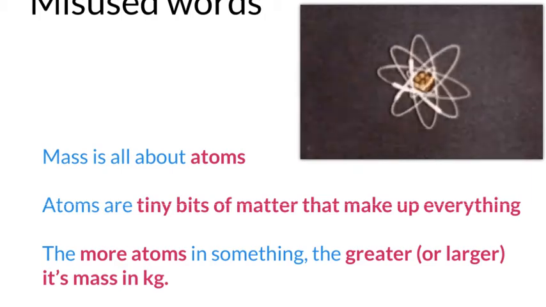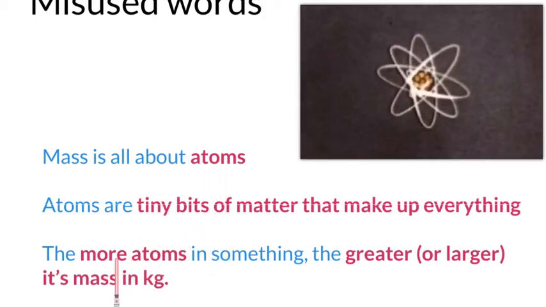But these points are important. Mass is about our atoms and how many we have. All right? It's not about anything else. So our body mass is how many atoms make us up. If we get bigger or smaller, we have simply got more or fewer atoms.